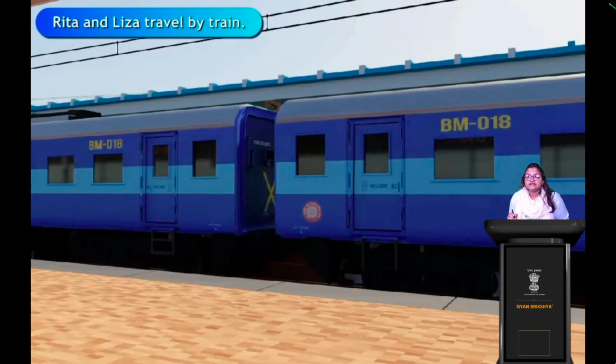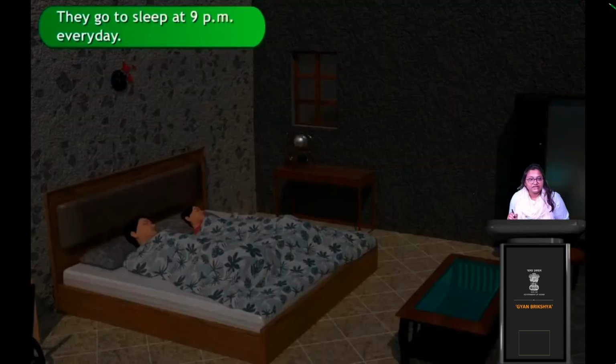They go to sleep at 9 p.m. every day. Now, what are they doing? They are sleeping, right? Okay. Peacefully, they are sleeping. They go to sleep at 9 p.m. every day.